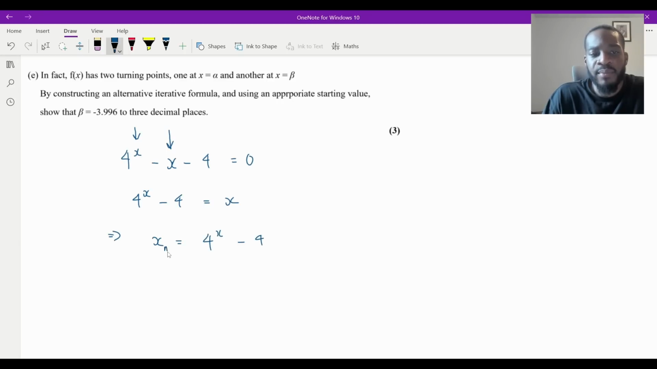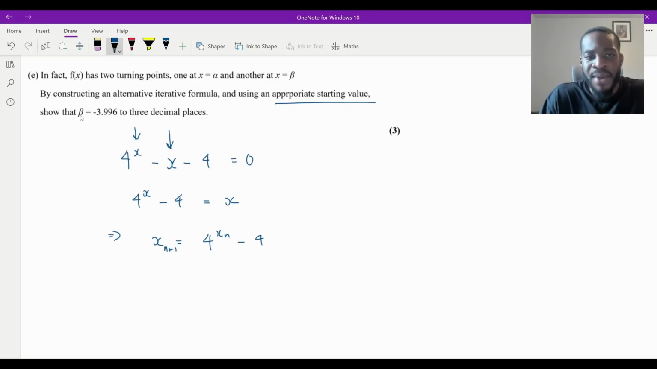Well, this would be n plus 1, and then this will be xn, isn't it? Right, so this is going to be my alternative iterative formula. Now that's one part of it. We need to use an appropriate starting value. Now we're going to use the root to help us find what that value would be.